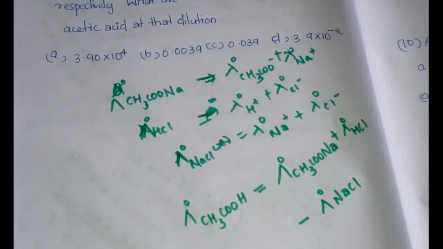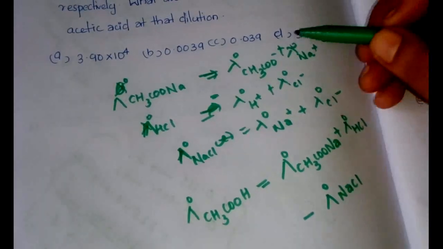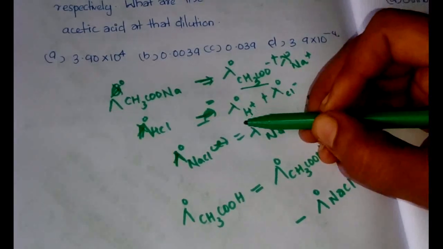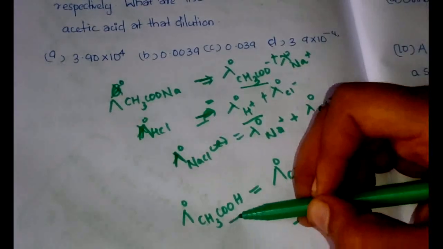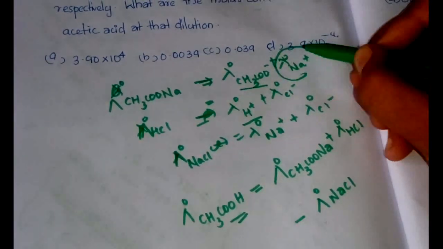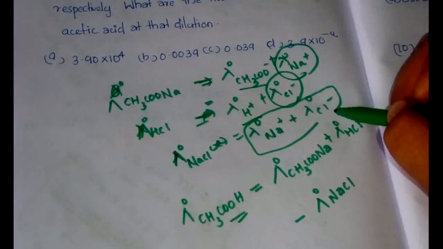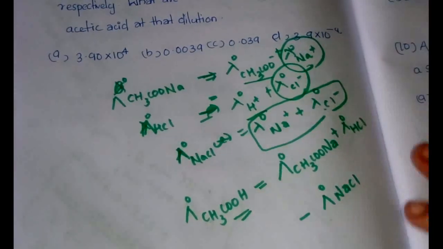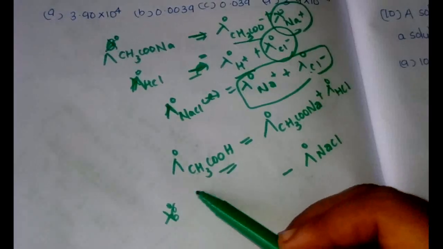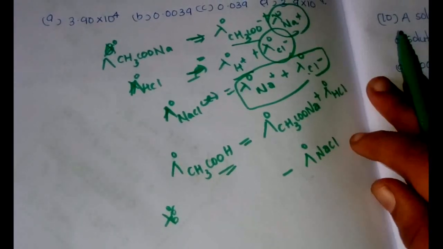You can see how, because when we are adding these two, we'll get CH3COO minus and H plus, which together make up the CH3COOH, and along with that we'll be having Na plus and Cl minus, and by subtracting lambda 0 NaCl we can remove that part, and that would give us the answer of lambda 0 CH3COOH.